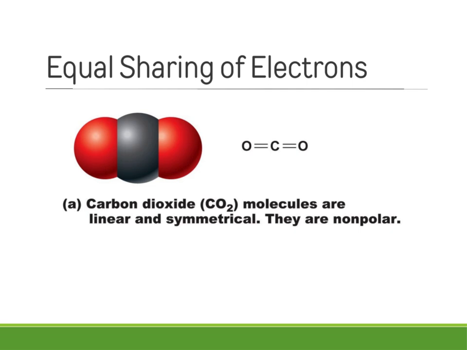Here we have CO2, so 1 carbon, 2 oxygen. You can see their arrangement. These atoms are roughly the same shape. They are about the same size, and so when they share electrons, they do so equally. The electrons can be found usually located about midway between all of these atoms. That's because the number of positive charges interacting with these shared electrons are not going to be stronger for one atom or the other, so it doesn't create something that's unsymmetrical. It's actually a very linear and symmetrical type of pairing that we're seeing for a nonpolar covalent bond.